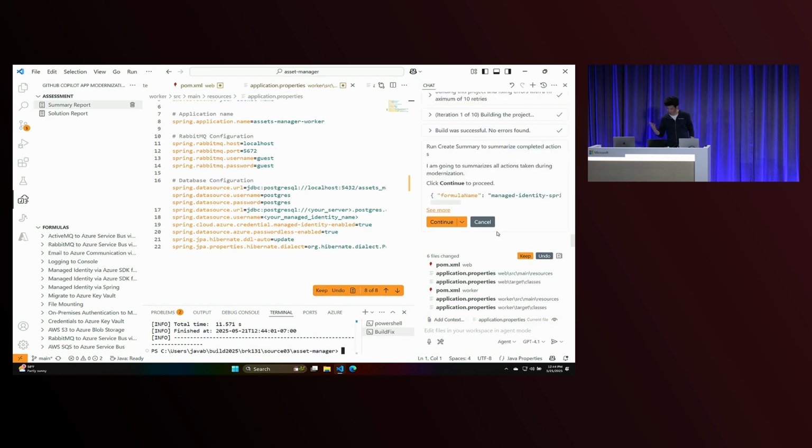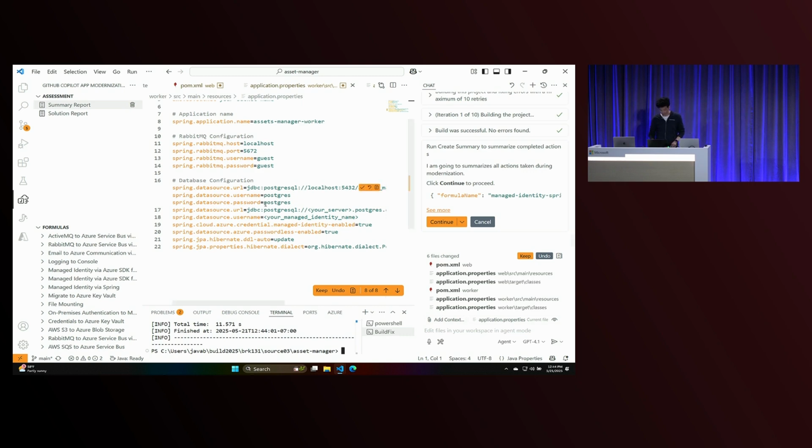Right, and then because there's no errors, it's now going to proceed to do a summary. If there was an error, that's where our build fix loop will come in, where we identify what the error is, and then we use Copilot to fix the error. And again, the way we do that is through another knowledge base. This knowledge base is really about Java errors, like how do you fix this error? And we give Copilot some instructions on how to fix that error.